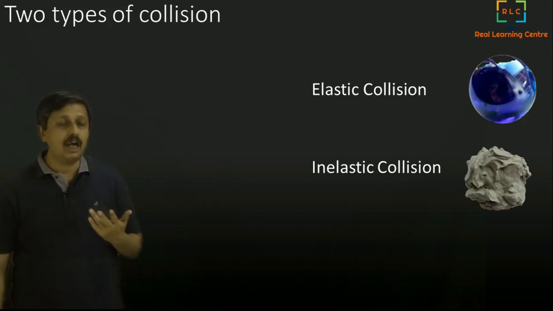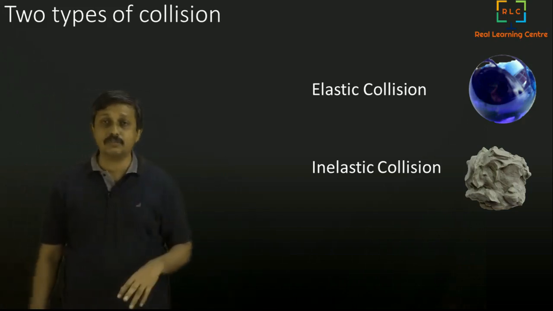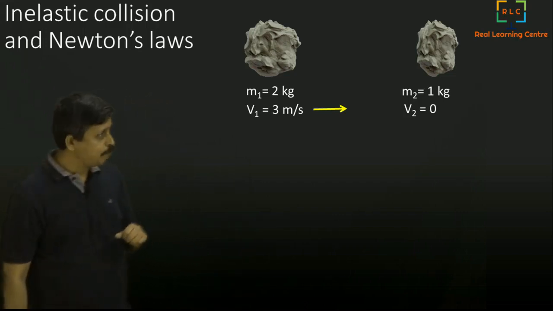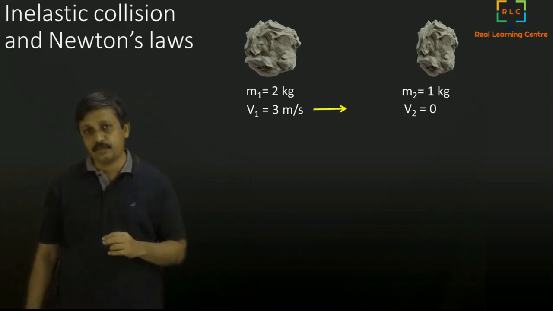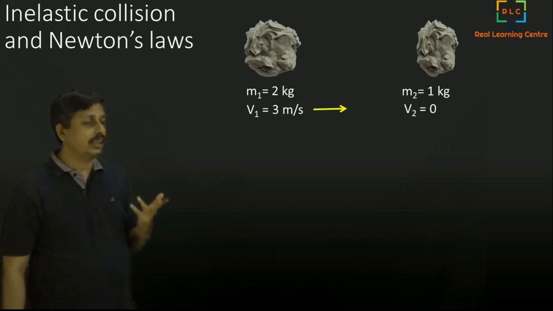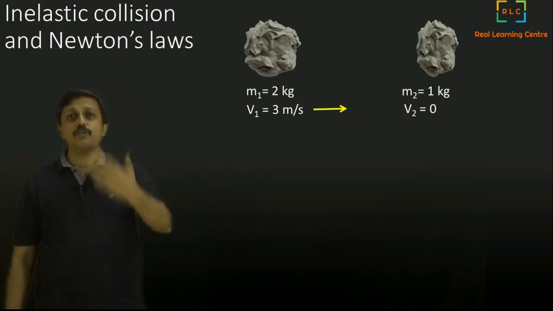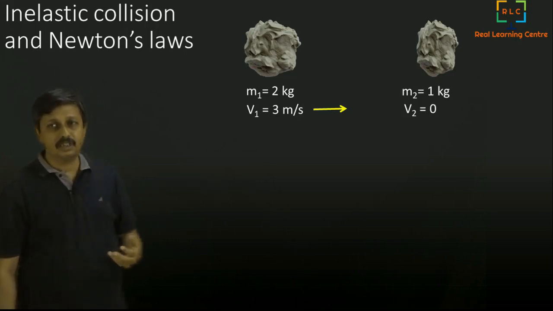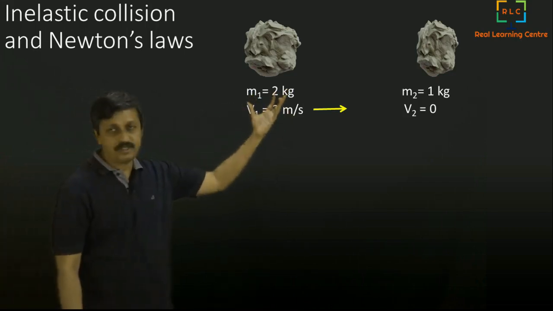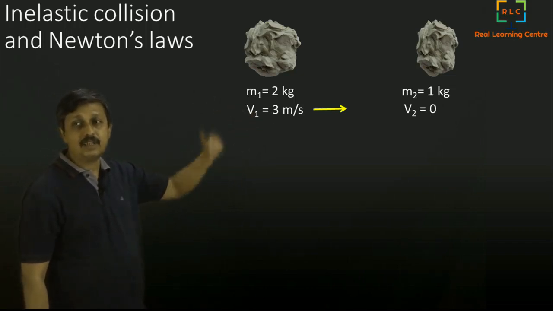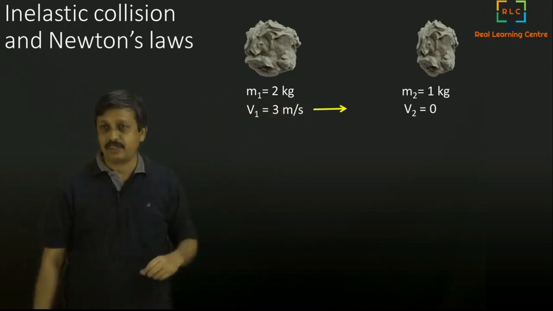Now let us see how we understand these collisions in terms of Newton's laws. So let's start with inelastic collision. That is supposed to be slightly easier to understand. Okay, inelastic collision and Newton's laws. What does it say? Now we will get into understanding the details of each one of those masses. The first one is clay, which is, let us say, 2 kg of clay, and the second one, M2, is 1 kg of clay.